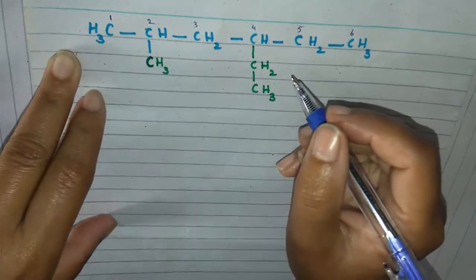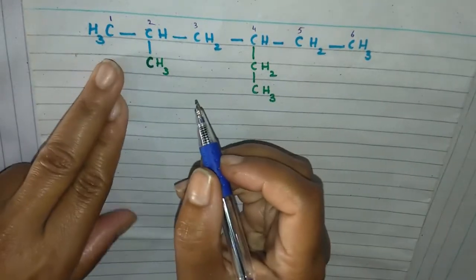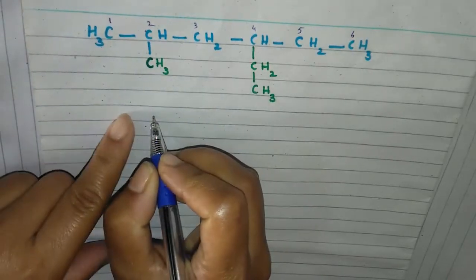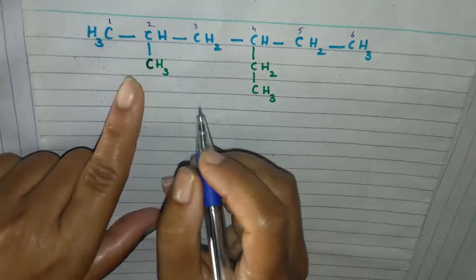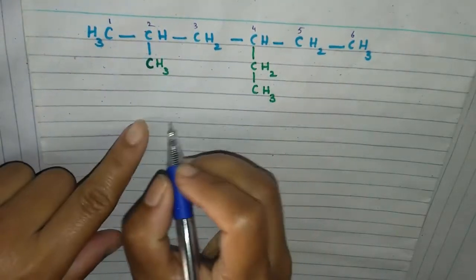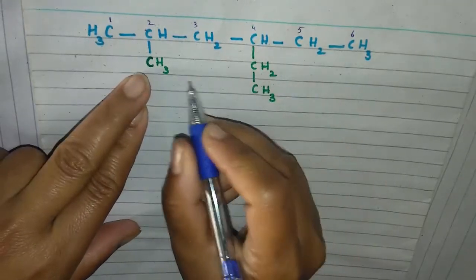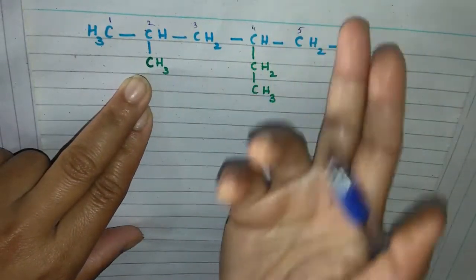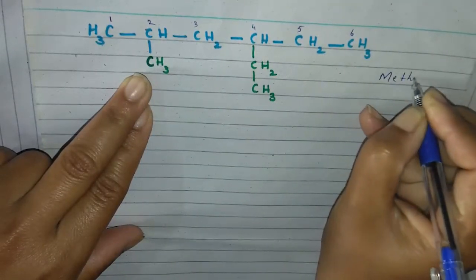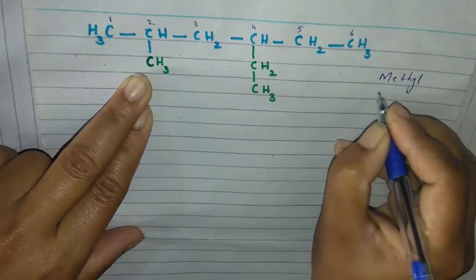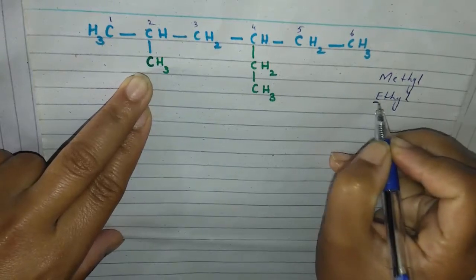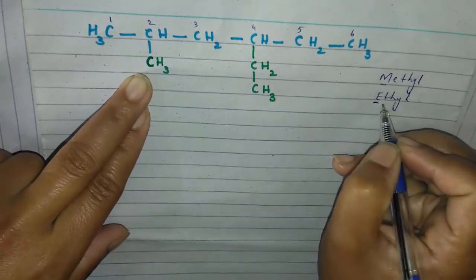Next, we have to write the name of this compound. As we have done in the previous example, write the number of the branch or substituent, then the name of the branch. But in this case 2 branches are present, and which name will come first depends on the alphabetical order of the names of the branches. This branch is methyl, and this is ethyl. Now in alphabetical order, E comes before M, so we will put ethyl first.